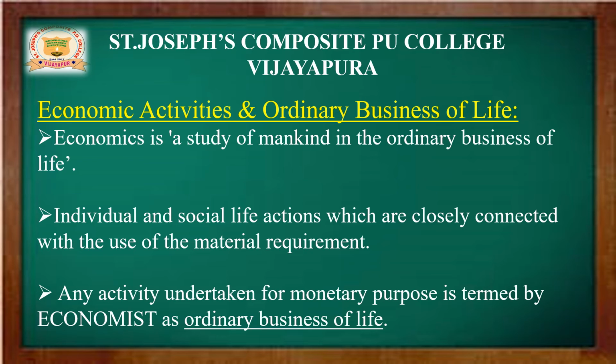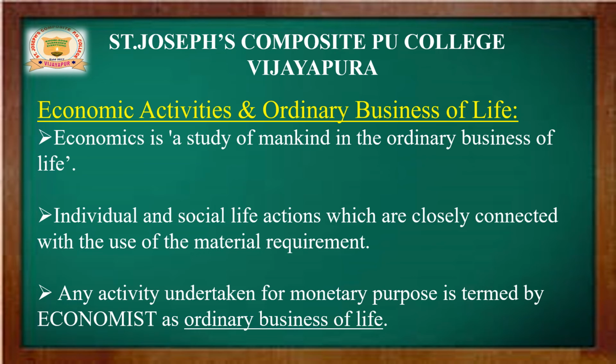Individual and social life actions are closely connected with the use of material requirements. For example, individually, I and my society are all interconnected with each other.